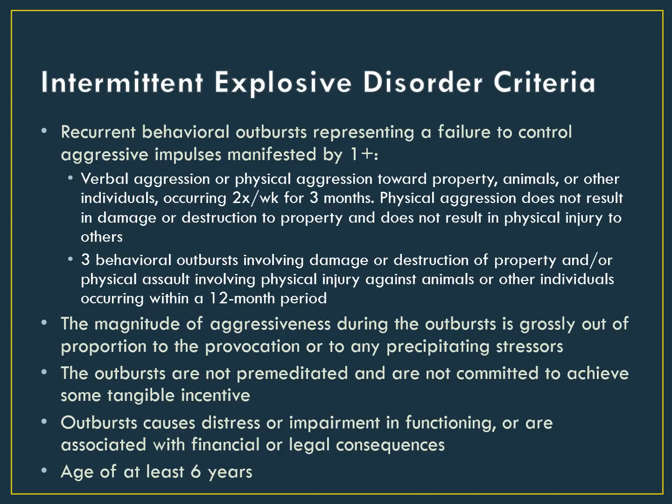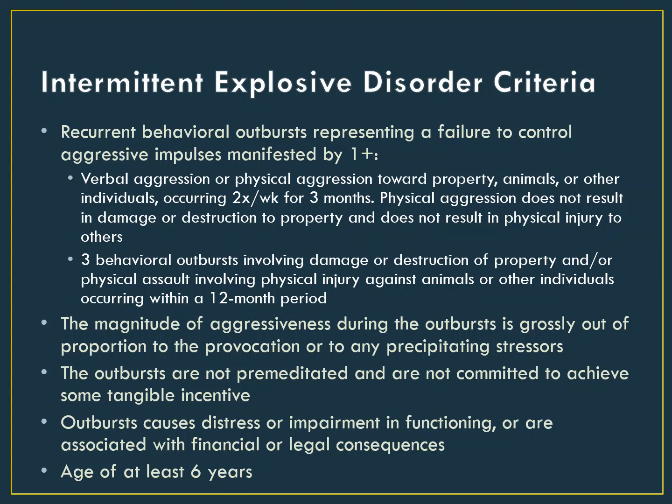We will now move on to discuss the 3 impulse control disorders. Recall that these involve difficulties regulating their behavior, similar to the disruptive behavior disorders. But these disorders can be seen in children and adults. The first disorder is intermittent explosive disorder, which involves difficulty regulating one's aggressive impulses and behaviors.